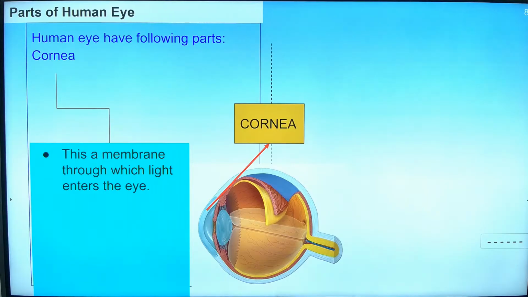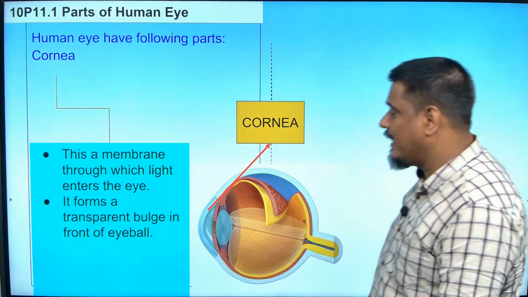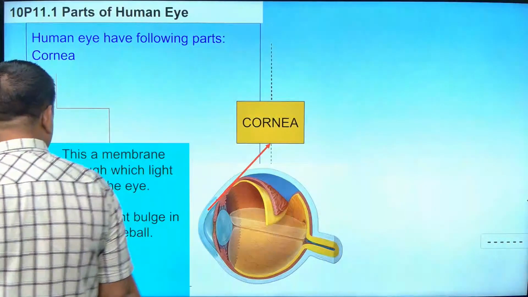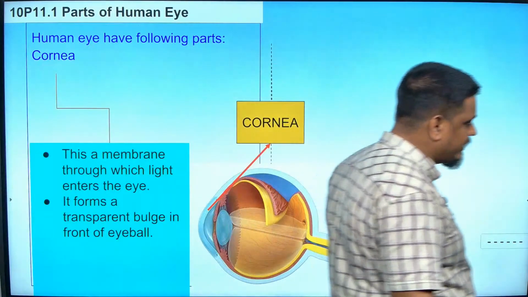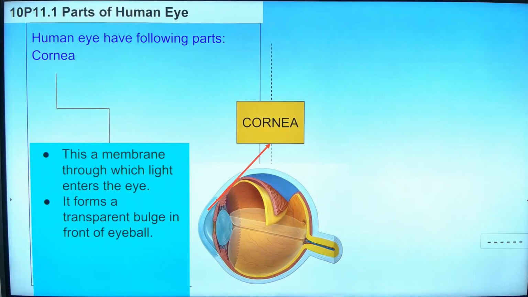Cornea is the membrane through which the light is entering our eye, and it looks like a bulge in front of the eyeball. Are you seeing that the white part is there, and on that a black colored bulge is there? If you see some other eyes carefully, you will see it is outer bulged. That part is only called the cornea. So, it is a transparent bulge in front of the eyeball. Write these points, important for the examination.